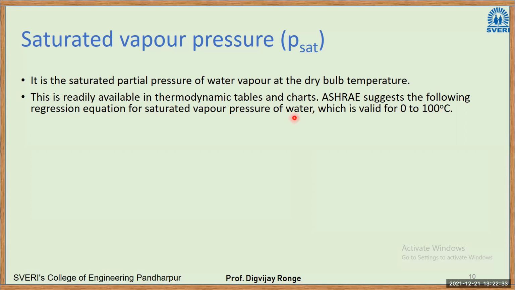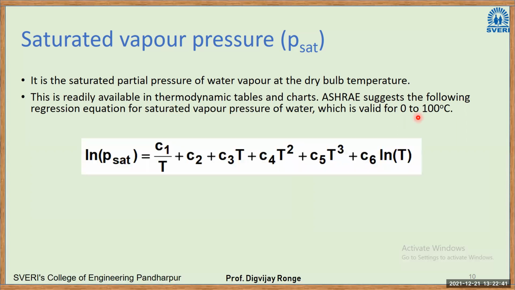ASHRAE suggests the following regression equation for saturated vapor pressure of water, which is valid for 0 to 100 degrees Celsius. It is achieved by a number of experiments, right? It is a very common methodology in engineering. You do the experiments, you correlate between the output and the input, then you go for the regression analysis. You try to fit the curve.